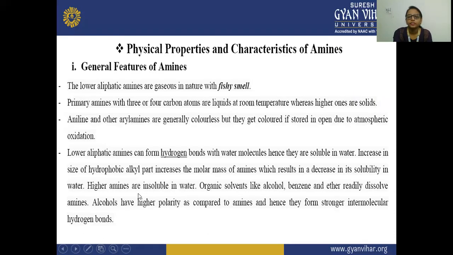Next, the physical properties and characteristics of amines. The lower aliphatic amines are gaseous in nature and have a fishy smell. Primary amines with 3 or 4 carbon atoms are liquid at room temperature, whereas higher ones are solids. Aniline and other aryl amines are generally colorless, but they become colored if stored open, due to atmospheric oxidation.